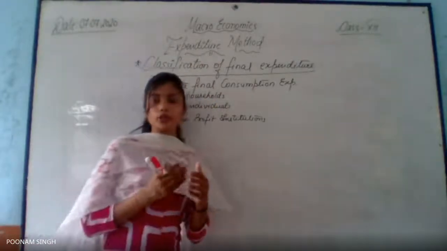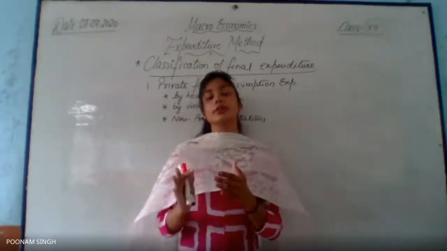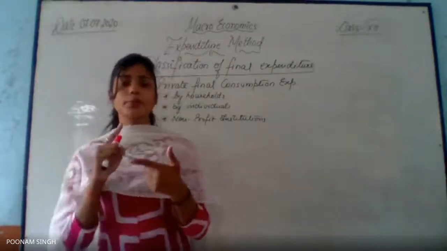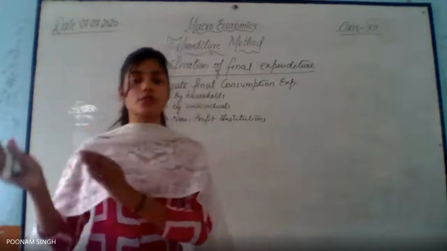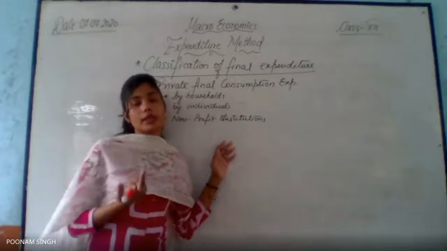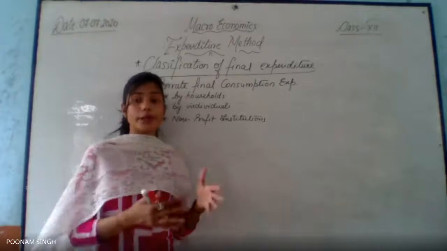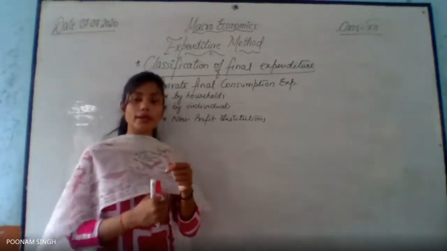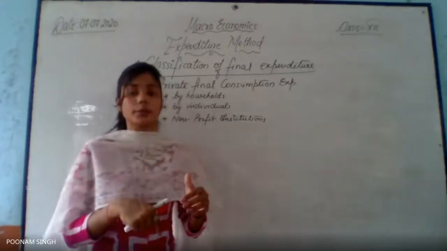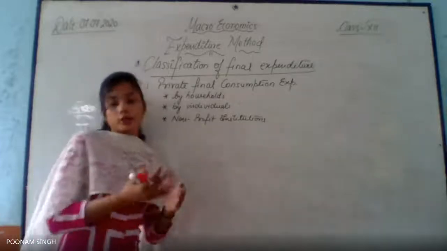Now, what are durable and non-durable goods? Durable goods are those kinds of goods which can be used repeatedly for several years, right? For example, machineries and tractors can be used for several years. Non-durable goods can also be referred to as single act of consumption goods. For example, bread and butter can be consumed at one time, and the same unit cannot be consumed again because it is already inside your tummy. So this is called a single act of consumption.